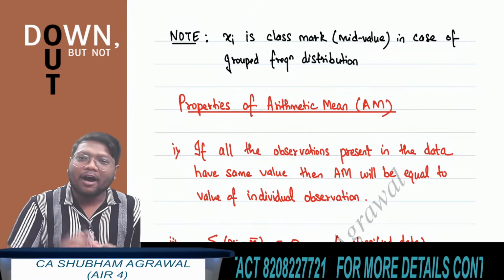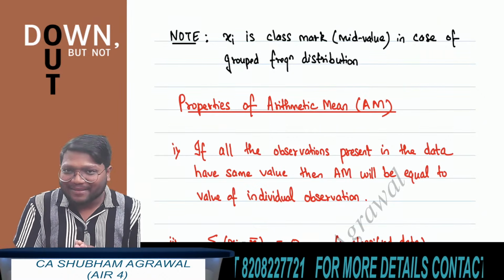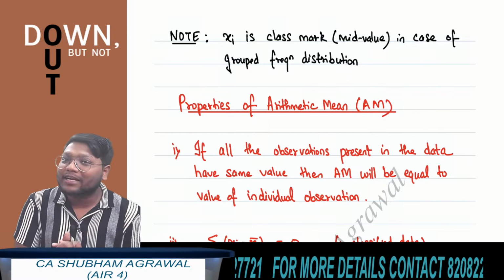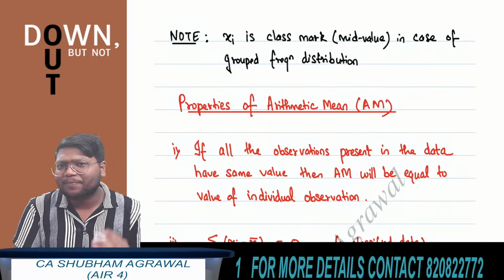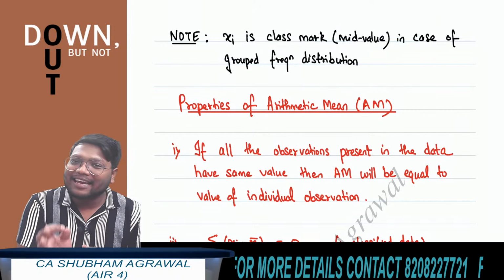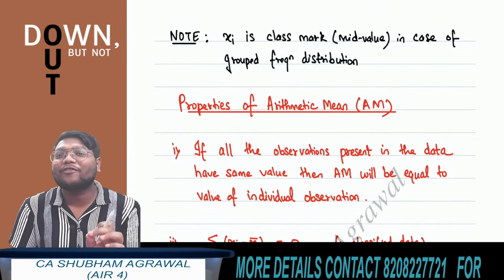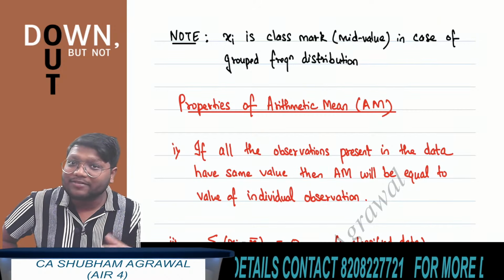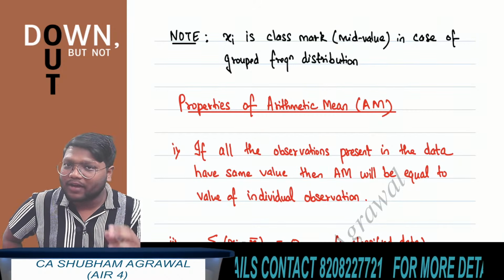Okay, now we are starting with properties of arithmetic mean. What is the first property of arithmetic mean? If all the observations present in the data set have same values, then arithmetic mean is equal to the value of individual observation.